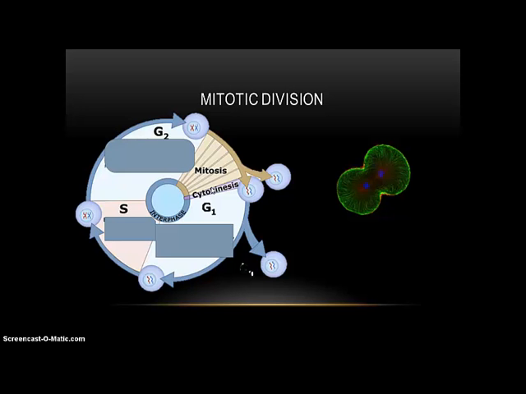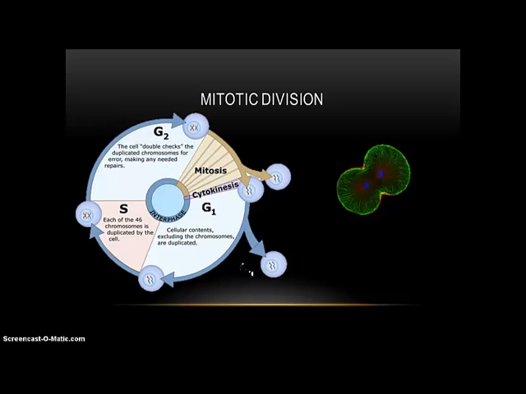The G1 phase is the first part of interphase. This is where the contents are duplicated besides the chromosomes, not the DNA, but the rest of the material inside the cell is duplicated, and the cell continues to grow, getting ready for mitosis. The S phase is where the chromosomes are duplicated. In humans, all the chromosomes are duplicated. So instead of a 2N cell, it becomes a 4N cell, which is helpful because when it divides into two, the daughter cells will all have 2N chromosomes. Then the G2 phase is just double checking everything, making sure everything's duplicated, grown, and developed, and then the cell enters into mitosis.